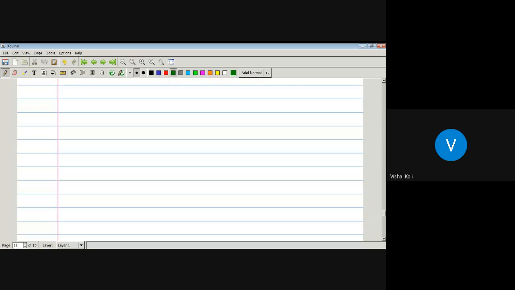Now let us see how to multiply any two matrices. Multiplication of matrices.